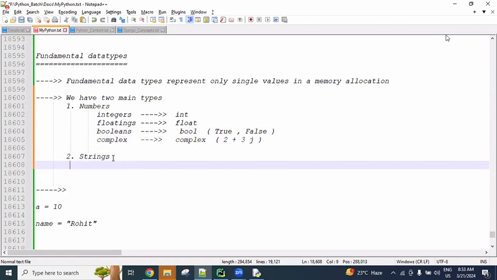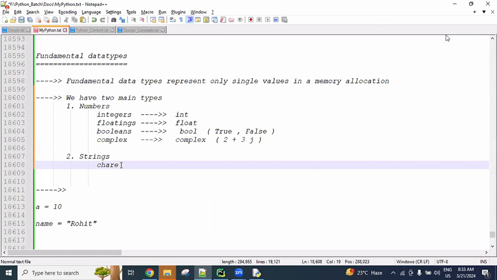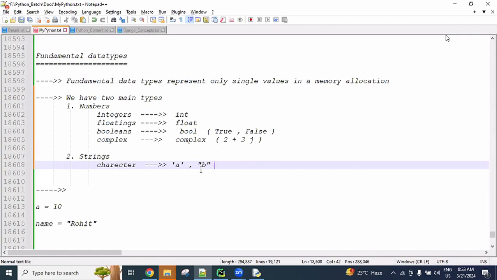And then strings, which are made of characters. A single character, for example a, is written between single quotation marks or double quotation marks. No problem. All of this we call characters.